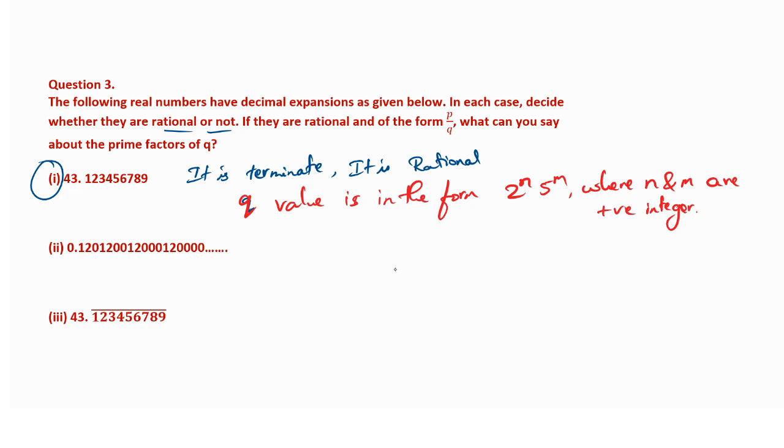Okay, the second one. The number we have is 0.1201200120000120000. Irrational. Yes, it is non-terminating. You can write it down here: it is irrational, because it is not recurring. Recurring means the same number must repeat. But you may say, sir, it is repeating. No, 1 2 is repeating several times. But 1 2 is repeating, yes.